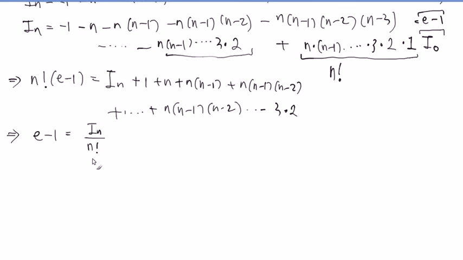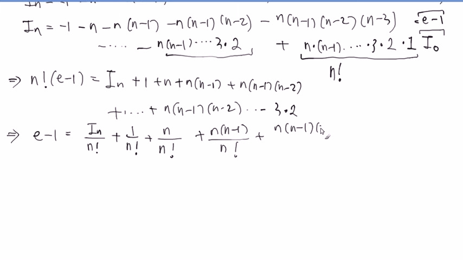Huge number, right? n factorial. What about this one in here? 1 over n factorial. Is that right? How about this one? It is n divided by n factorial, right? Next one: n times (n minus 1) divided by n factorial. Here I'm going to write one more: n times (n minus 1) times (n minus 2) divided by n factorial. And you keep going like this all the way down to 3 times 2 divided by n factorial. Did I do all of them? Yeah, that's the formula. Okay?